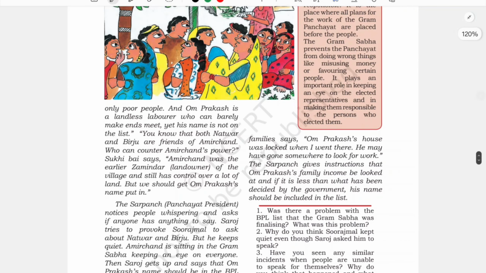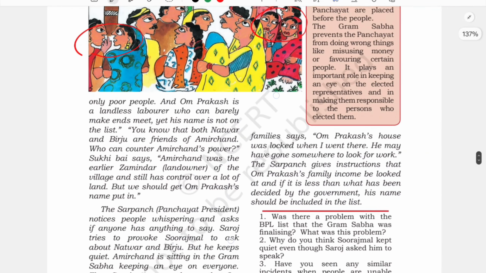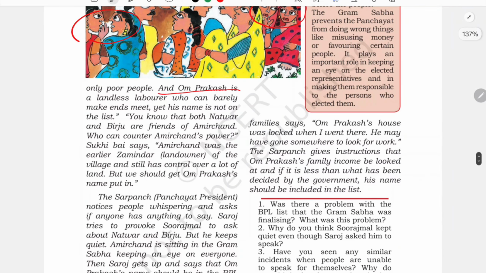See here, you can see their facial expressions. They are whispering with one another and wondering how Natwar and Birju can be on that list. And Om Prakash is a landless laborer who can barely make ends meet, and yet his name is not on the list. What they feel is that Om Prakash, one of their villagers, can barely make ends meet, but his name is not there in the list.